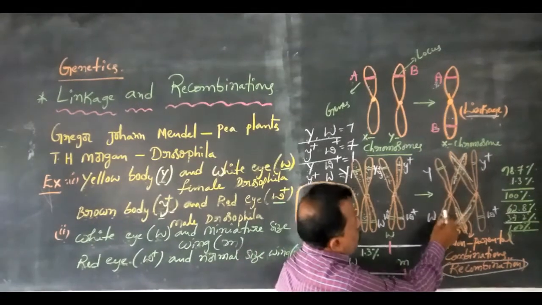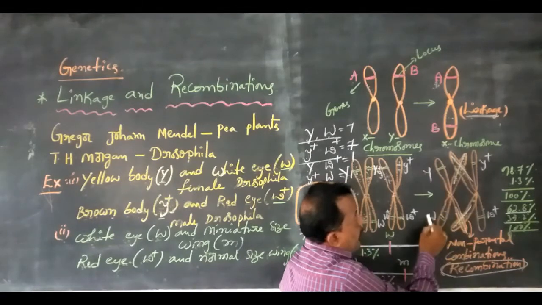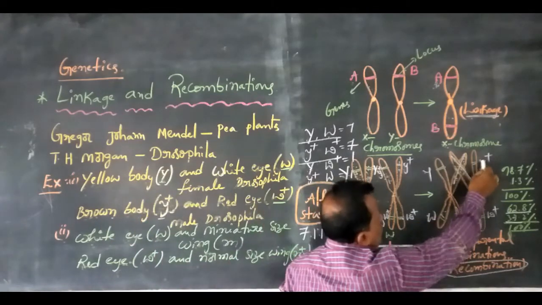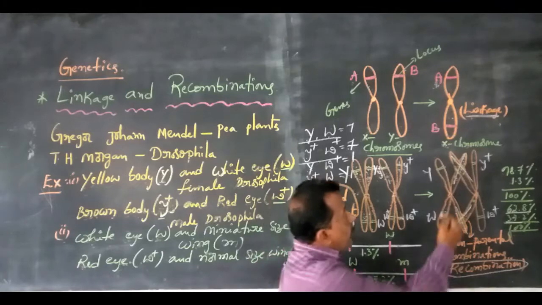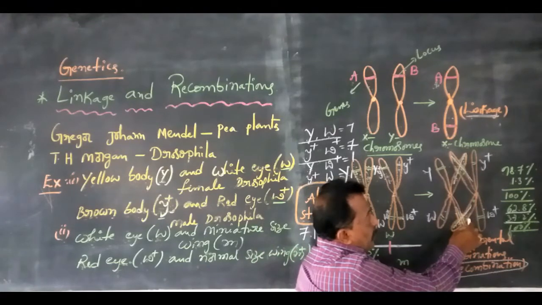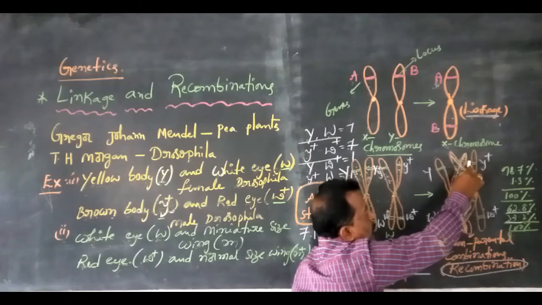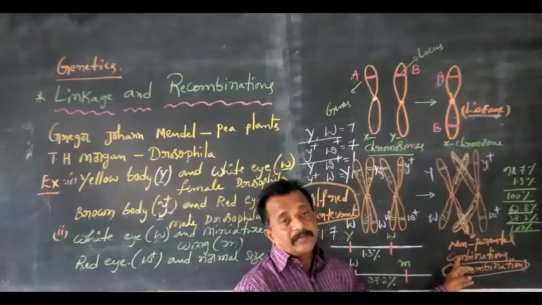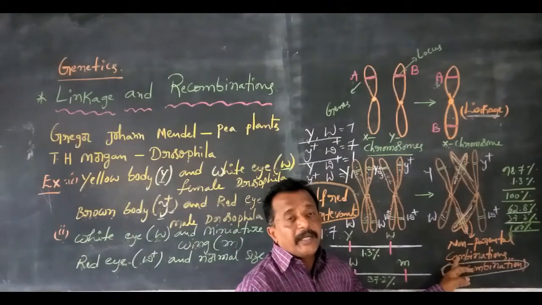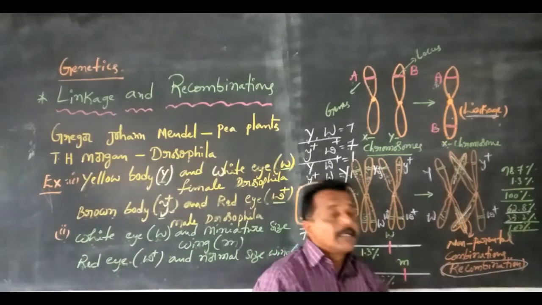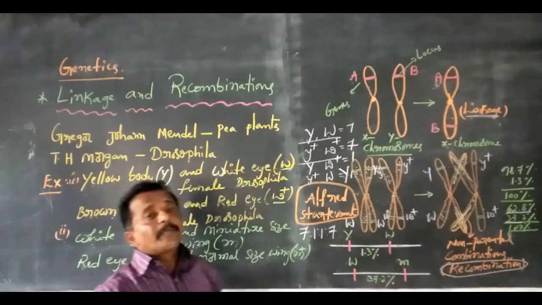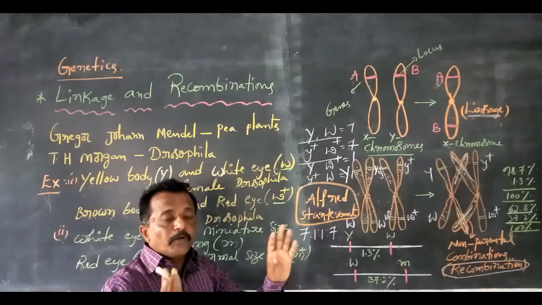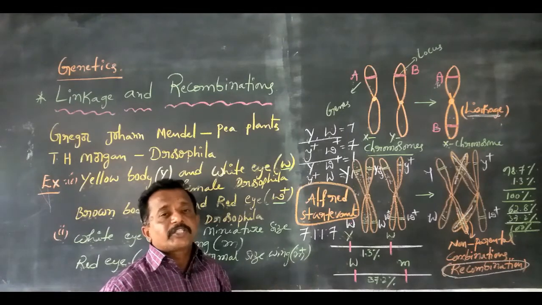So these two are parental combinations. Capital Y capital W is one parental combination, and small y plus small w plus is the other parental combination. The remaining, capital Y small w plus and capital W plus small y, are the non-parental combinations. Any non-parental combinations appearing in a generation are called recombinations.